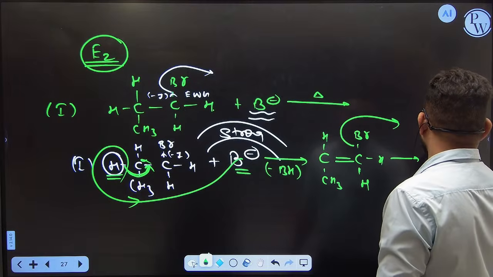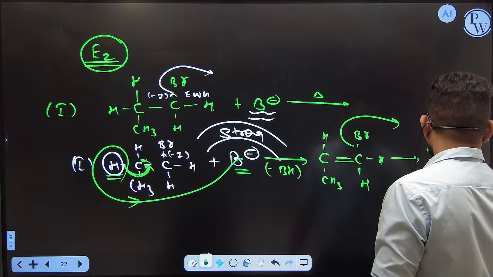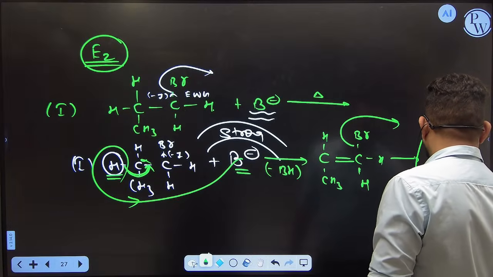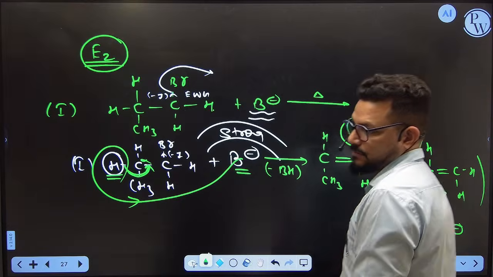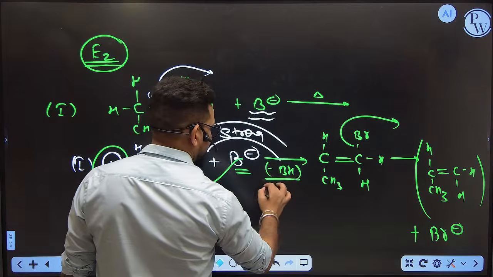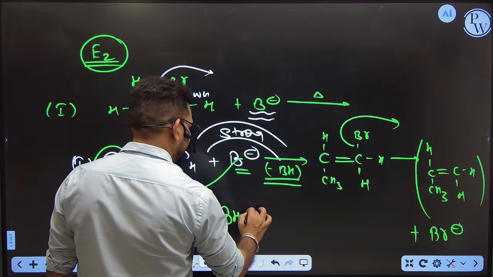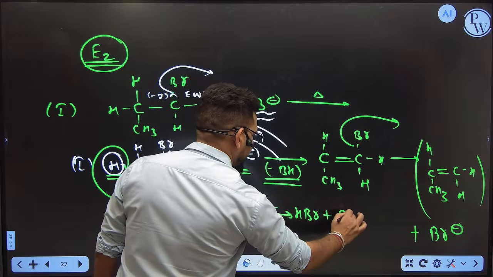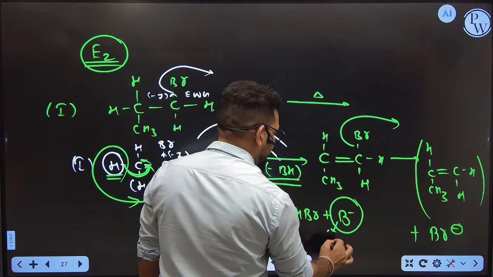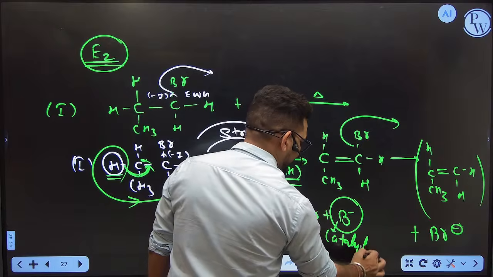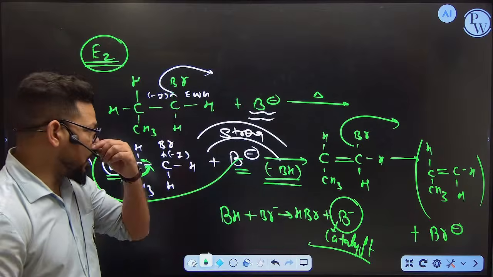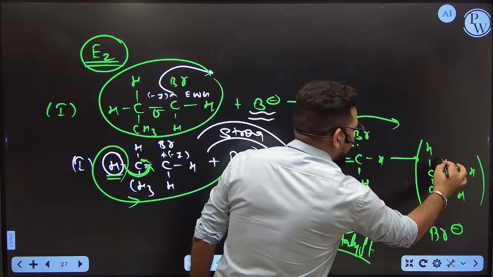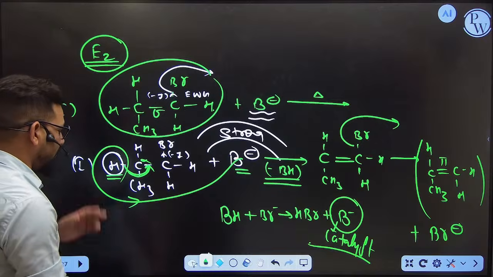So what will happen here? You will get CH3 double bond CH CH. You can see now, and bromine is getting outside as Br minus. Okay, so this BH which you already removed gets combined with Br minus. You will get HBr and you will get B minus in return. That means B minus is working as a catalyst in this case. Got it? So now you can see initially the compound had a sigma bond, now the compound has a pi bond. This is called elimination.